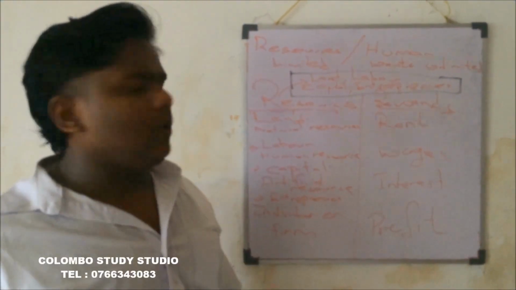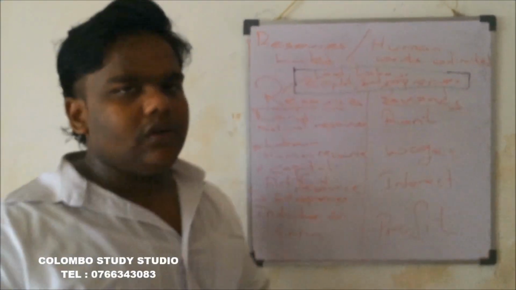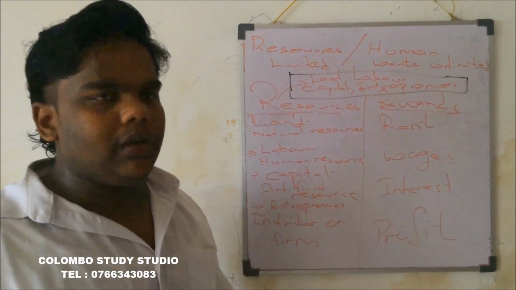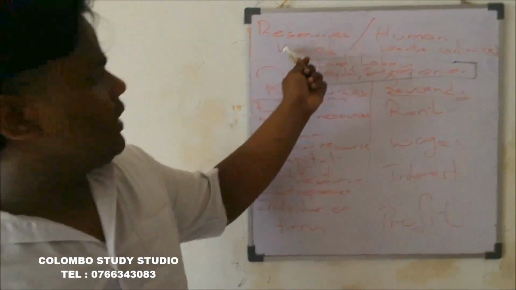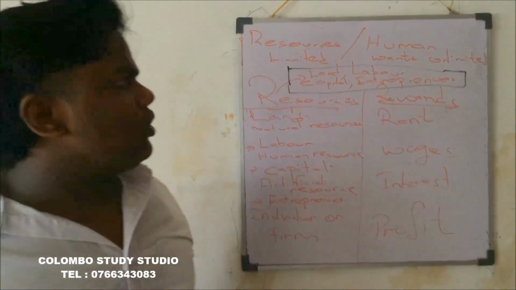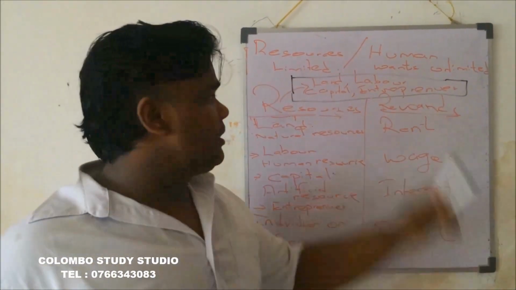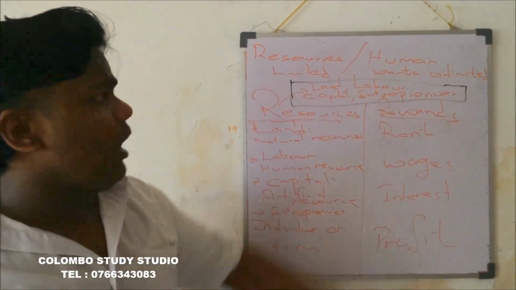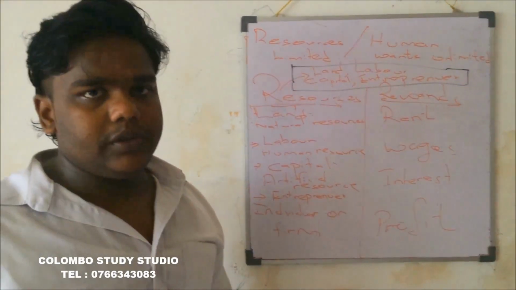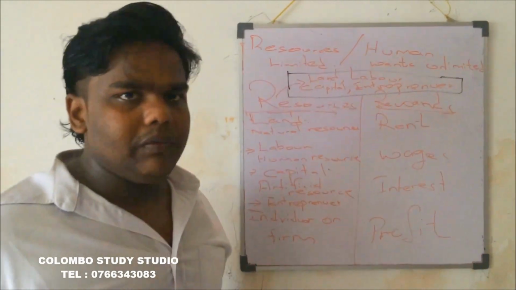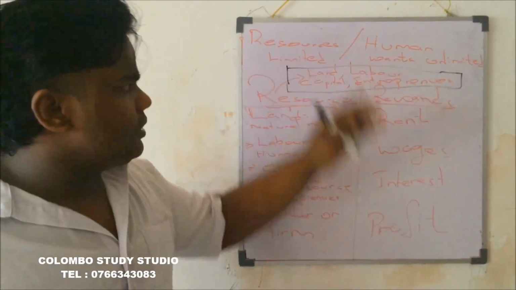Hi guys. Now, last video we saw the basic economic problem was limited resources when compared to unlimited human wants. So now we will see what are these resources.